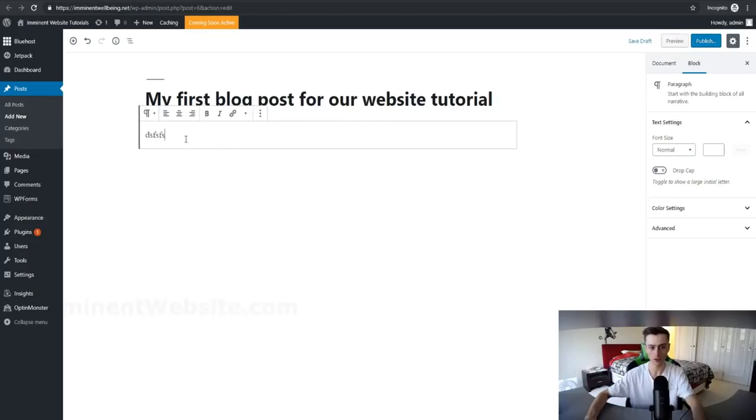And obviously if you're adding text, you can go ahead and add some bold to it. You can add some italics, some links, all that type of stuff right here. And if we go over here, you can adjust the font size, you can adjust the color settings, and you can mess with the advanced settings right here as well.